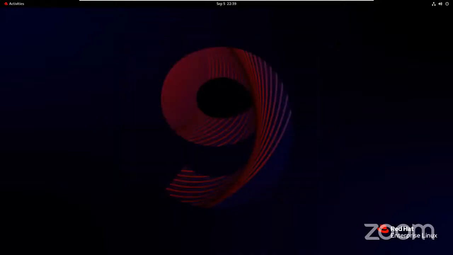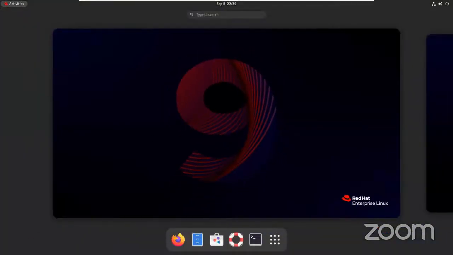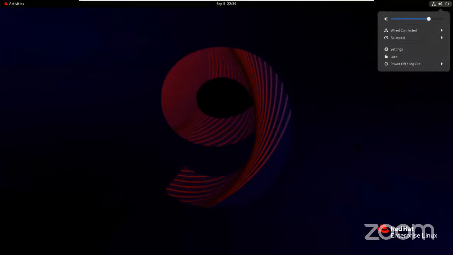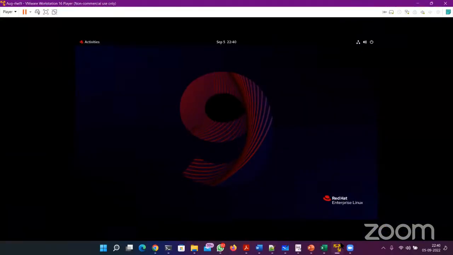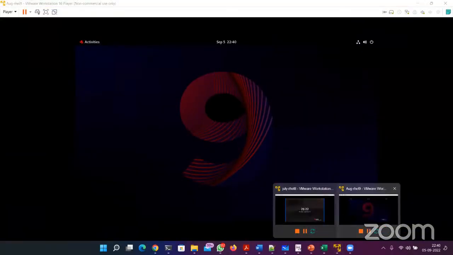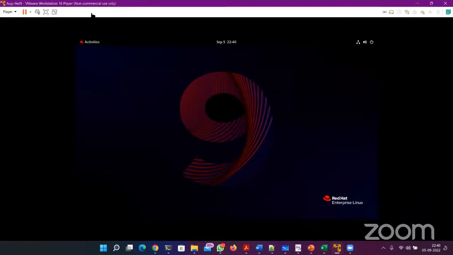What I want you guys to do is try to install this Red Hat version 9 on your laptop, on your desktop, if it's on the hardware. And then try to play with these options, activities or the settings, like that. Sir, can we install it in VMware? Yes, I'm using VMware only. VMware Player.